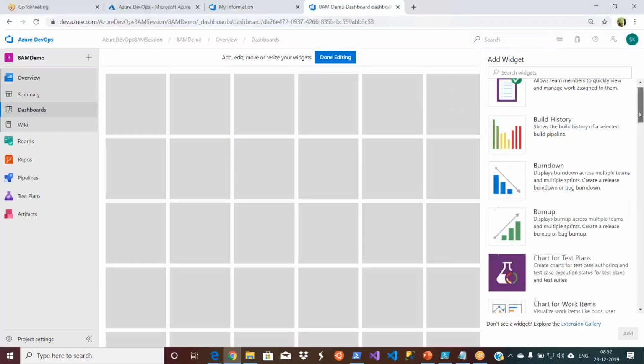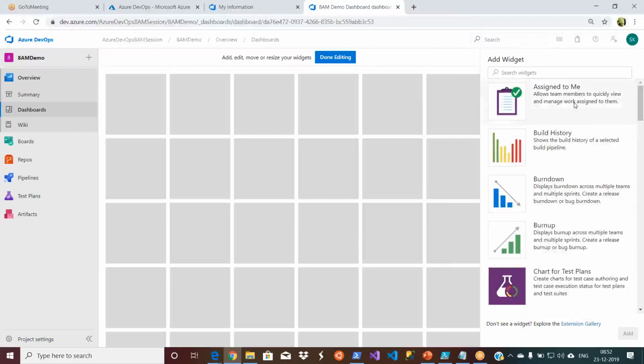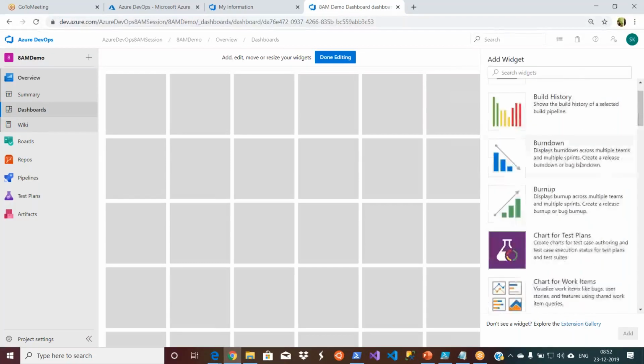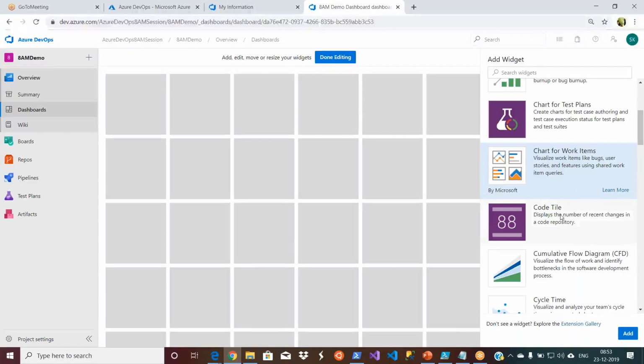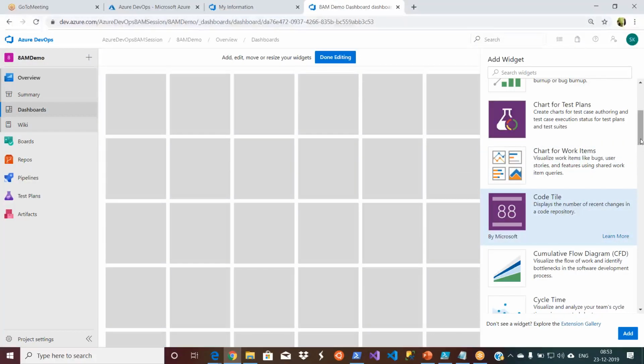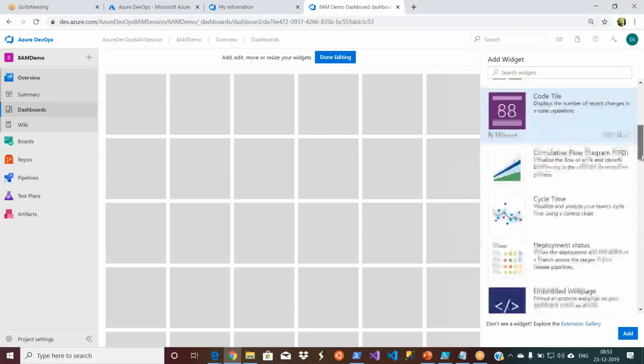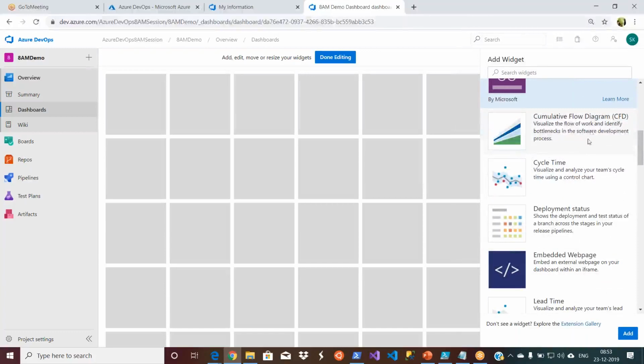Okay. So you can see you have the widgets for the work items that are for the Azure boards, and then related to build, and then related to charts like burn down, burn up, and then widgets for getting data from your test plans, and you can create your own queries and then use it, and then widgets for your code in the repositories, and then you have all these Scrum and Kanban charts, right? Cumulative, cycle time, etc.